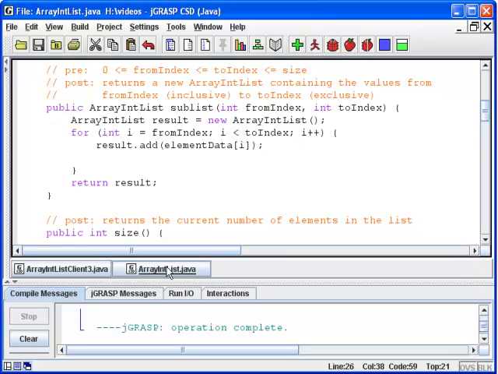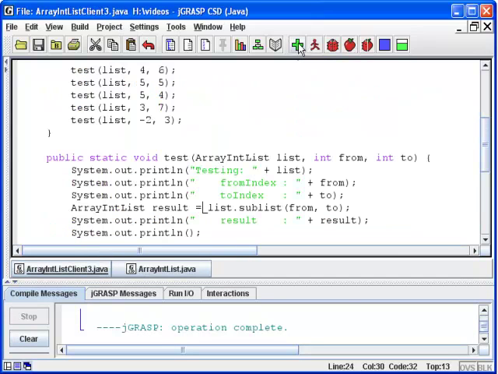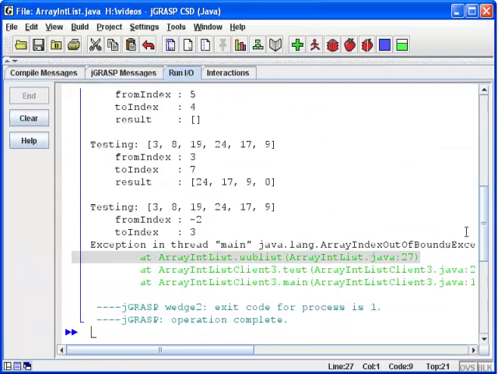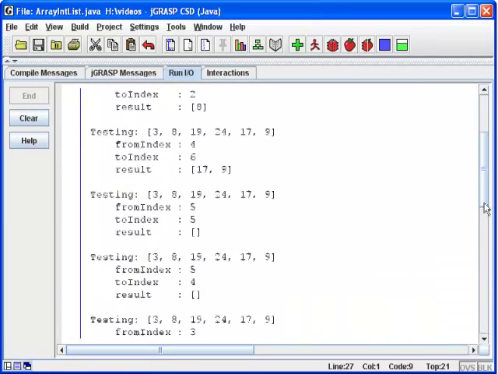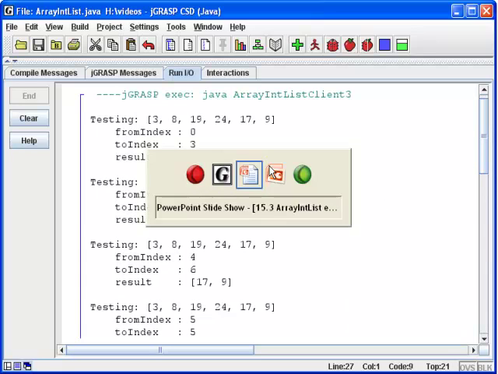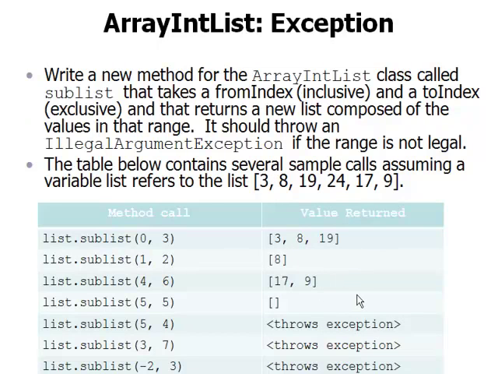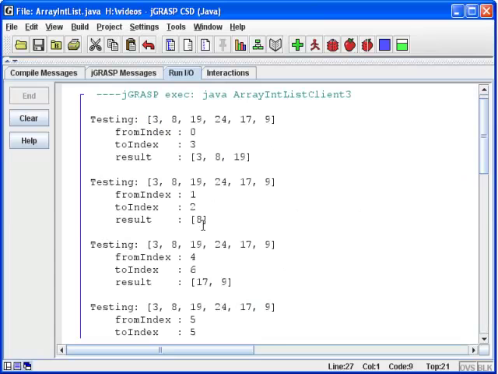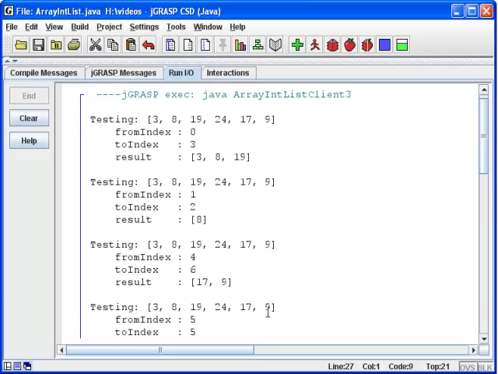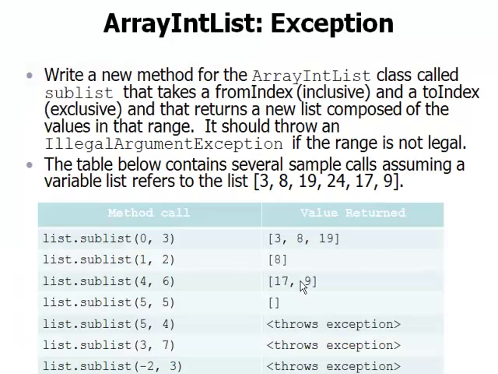Let's compile it, make sure it works. Compile our client code and make sure that works. And then we can go ahead and run it and see whether it works. So when we run it, we do get an exception eventually. Let's take a look and see what we have here. So the first result is the list 3, 8, 19. And if we look over here, 3, 8, 19, that's good. Our second answer is the list 8, which matches the answer over here. Our third answer was 17, 9, and that matches the answer over here.